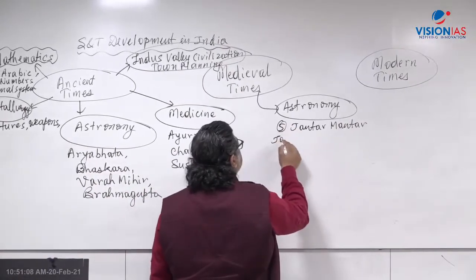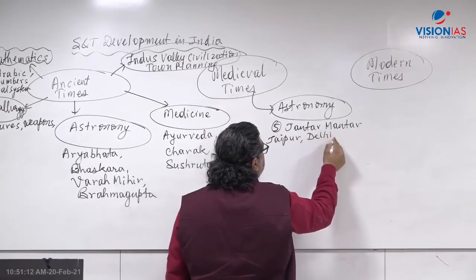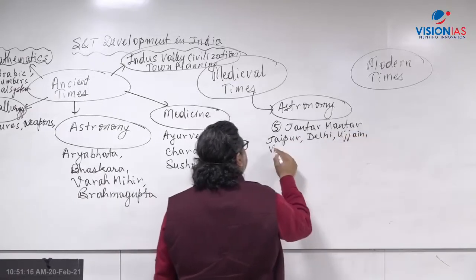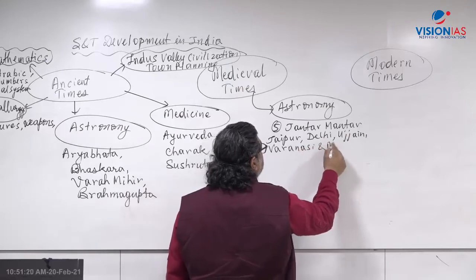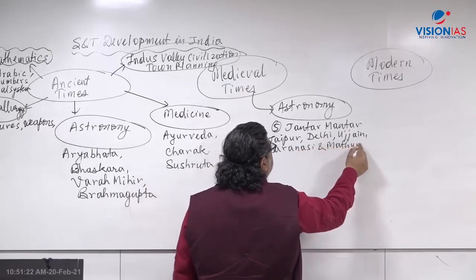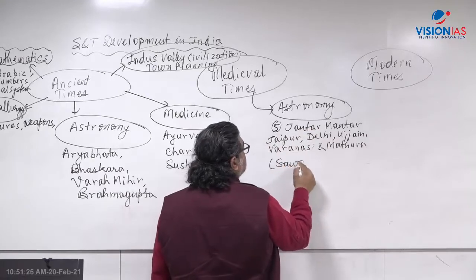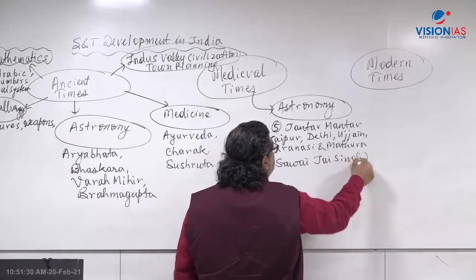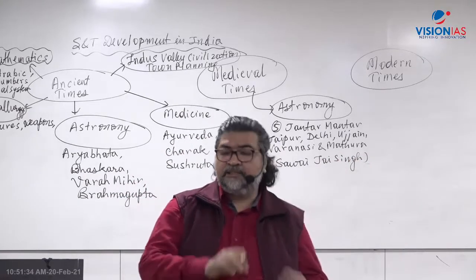One is Jaipur, Rajasthan. Second is Delhi. Then comes Ujjain, that is in MP. Then Varanasi and Mathura in UP. These were built as observatories by Maharaja Sawai Jai Singh, which are even today a relic.